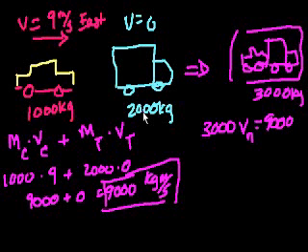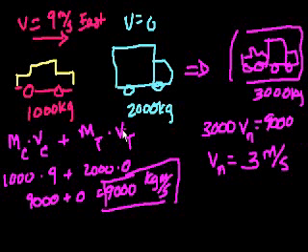Because momentum is conserved. That's what you always have to remember. Momentum doesn't change unless there's a net force acting on the system. Because we saw force is change in momentum per time. So if you have no force in it, you have no change in momentum. So let's just solve. Divide both sides of this by 3,000, and you get the new velocity is 3 meters per second. And that kind of makes sense.